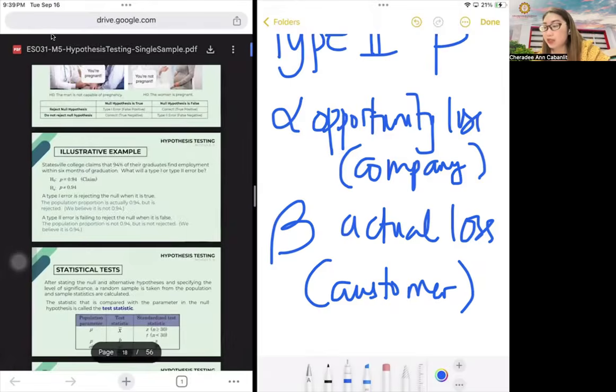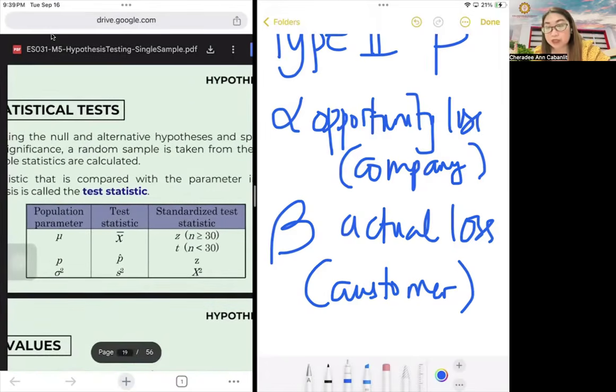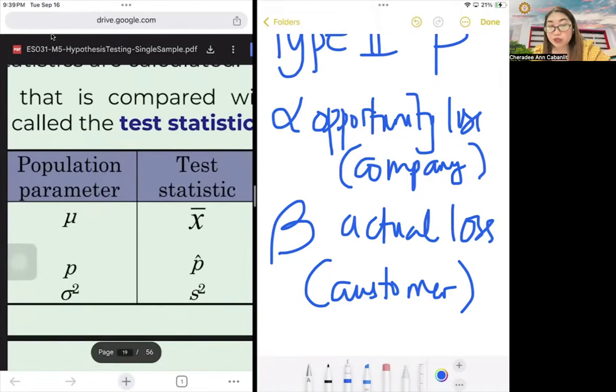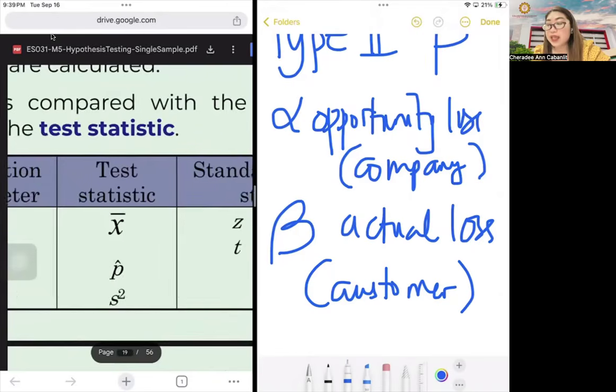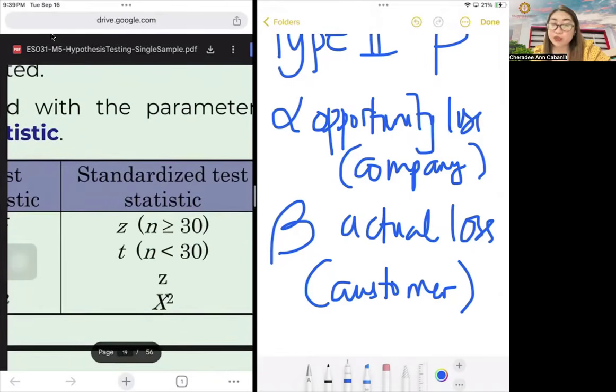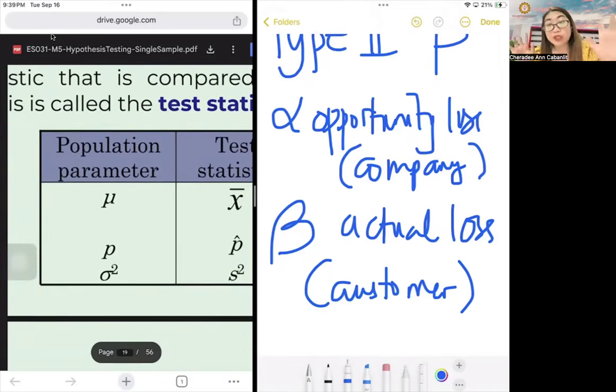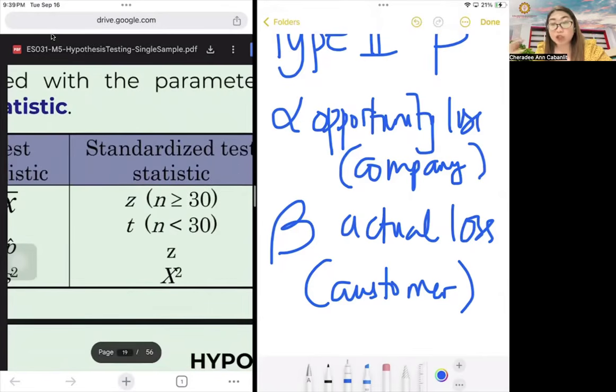All right. So it's actually simplified here, the one that we placed in the previous discussion, in the previous note. If the population parameter is mean, then it's mu. If the test statistic is x bar, then the standard test that we're going to use is either Z or T, depending on the sample size. Then for the population proportion, we will use pi. We already had an agreement on this. The population parameter for proportion is pi, and then p bar or p hat is the test statistic, and it's always going to use Z.